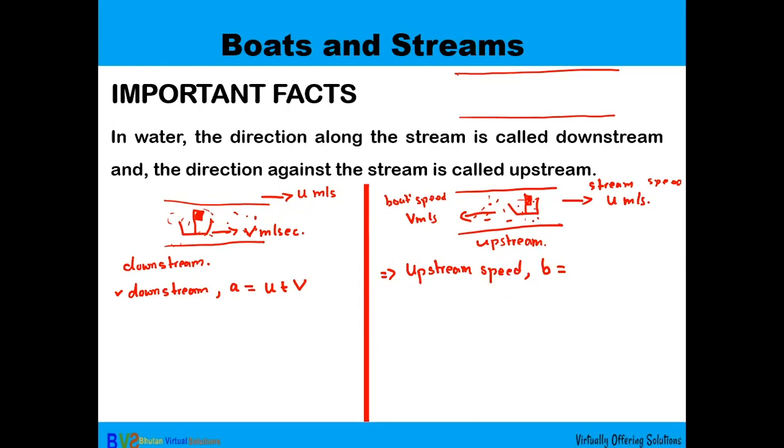Since the direction of the boat and the stream are in opposite directions, the boat goes against the stream. During that time, what you need to do is subtract: the boat speed minus the stream speed, v minus u. All right. That is the formula.